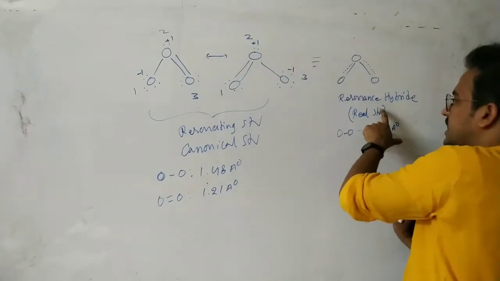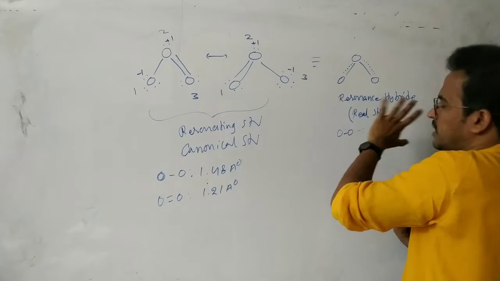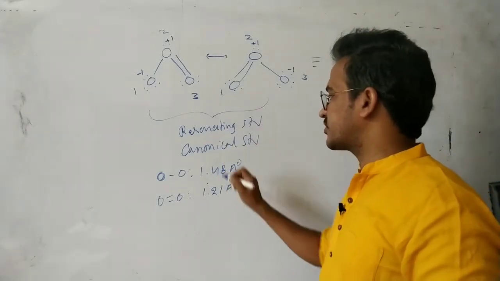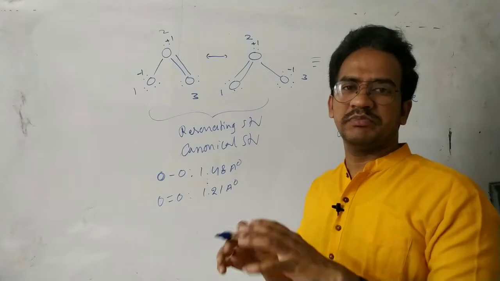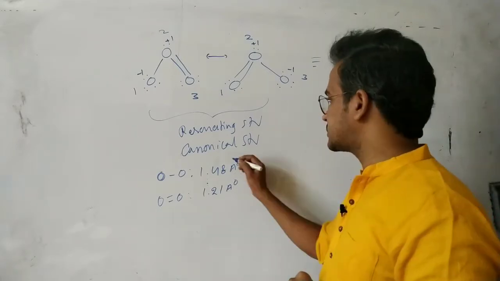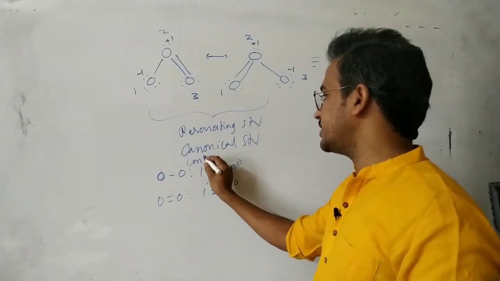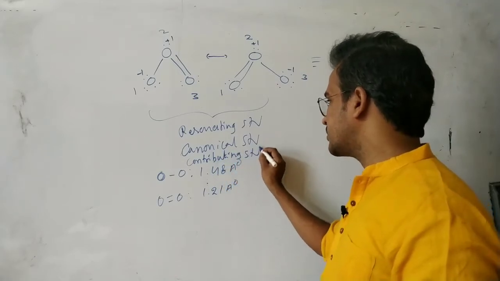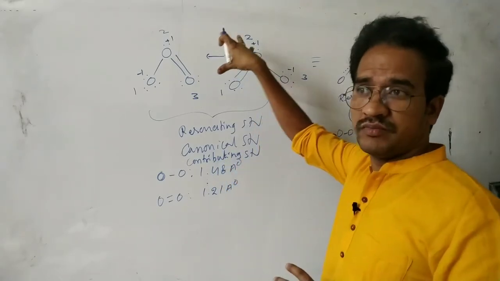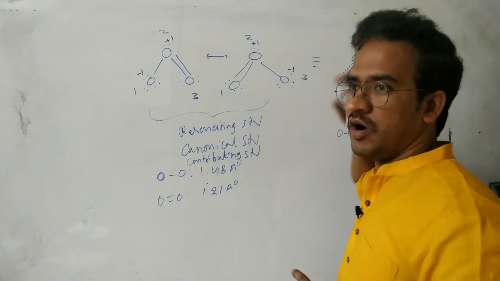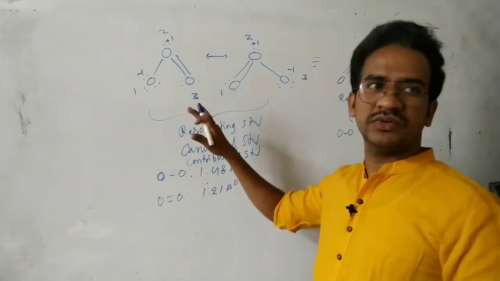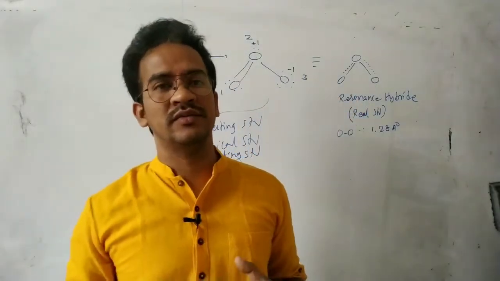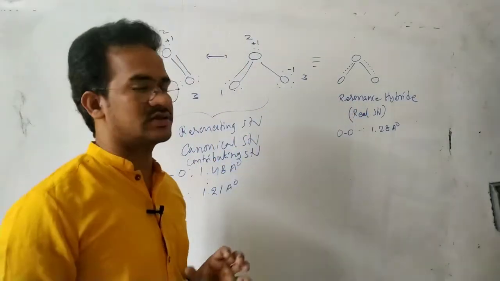That is called a resonance hybrid, or the average structure. Now, these are resonance structures, or canonical structures. Canonical means the basic, simple structure. These structures are also called contributing structures, because the contribution of these two forms the resonance hybrid. That means the resonance hybrid is a contribution of these two resonance structures.